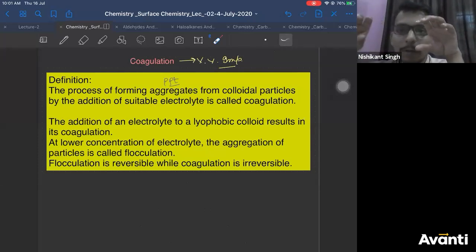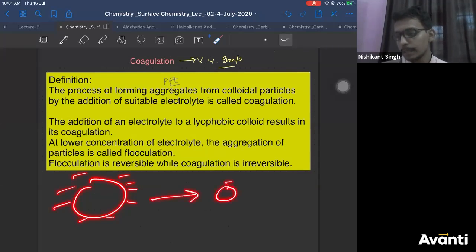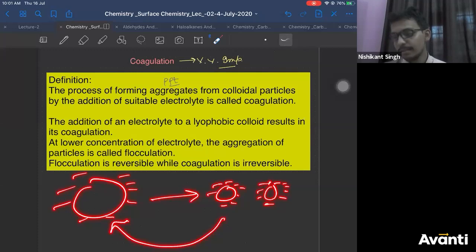You add an electrolyte, precipitate absorbs a common ion and gets charged. And then it gives you colloidal particles which are having charge. So this was your precipitate, negatively charged ions it absorbed, so it gave you colloidal particles which are negatively charged. But now when you convert colloidal particles to precipitate, colloidal particles are charged.